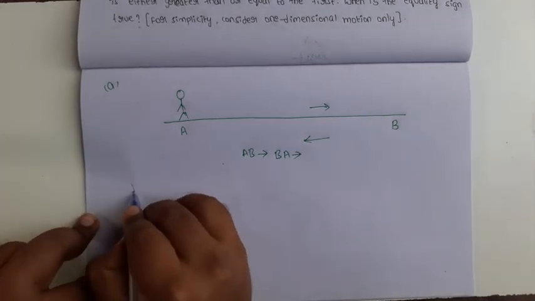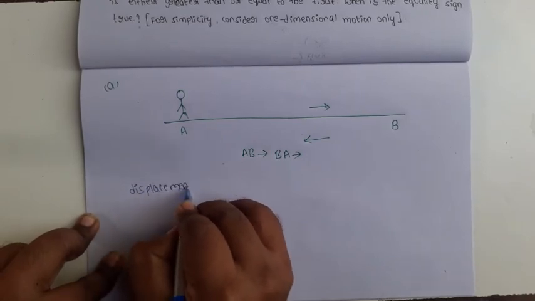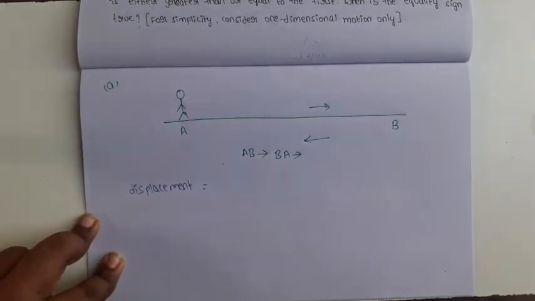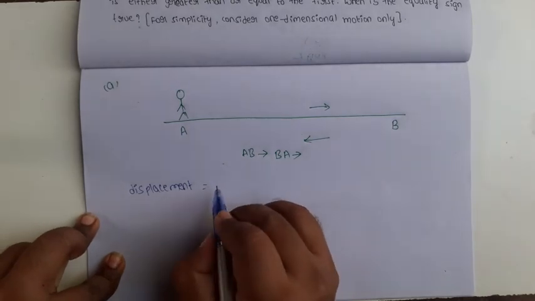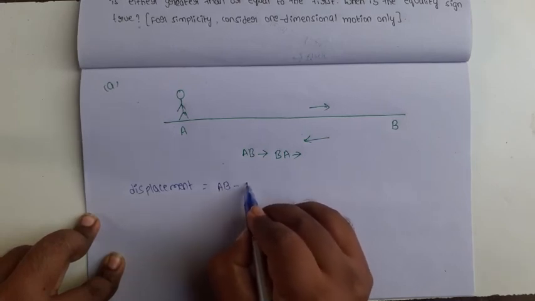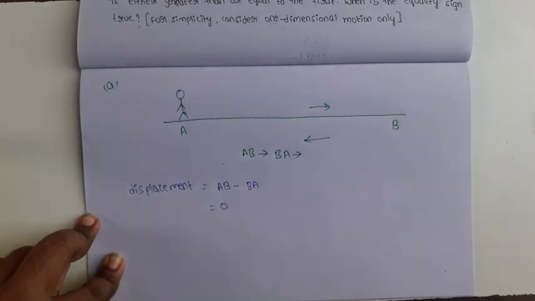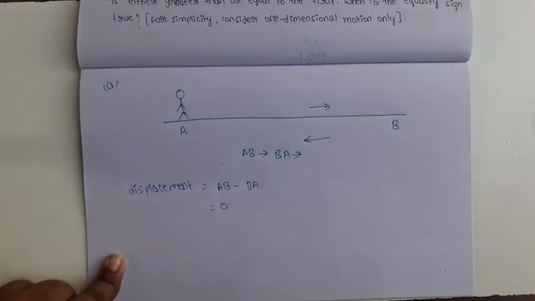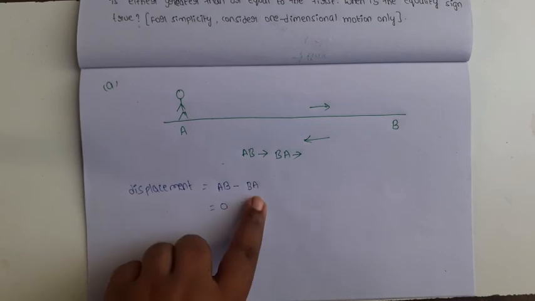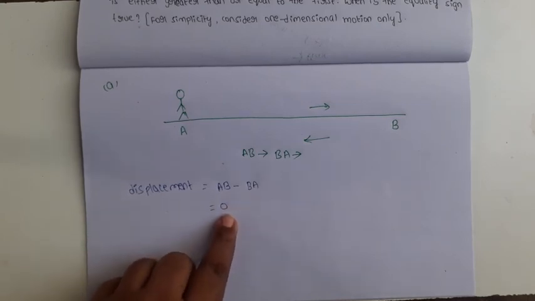First of all, displacement. What is the displacement of the person? Final position minus initial position. So his total displacement is 0, because the AB distance and BA distance are both equal. So the displacement of the person is 0.